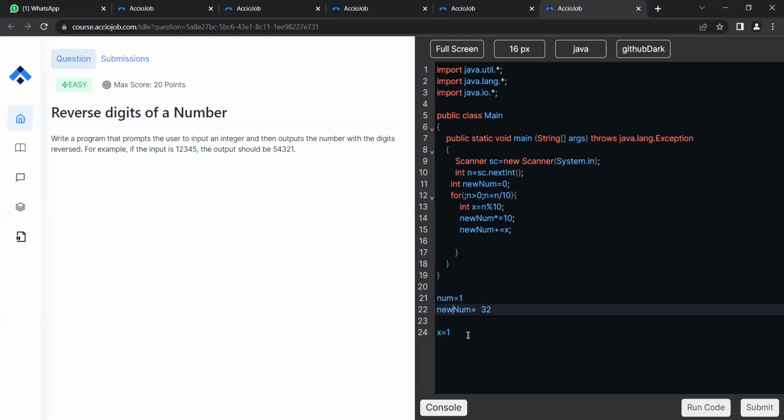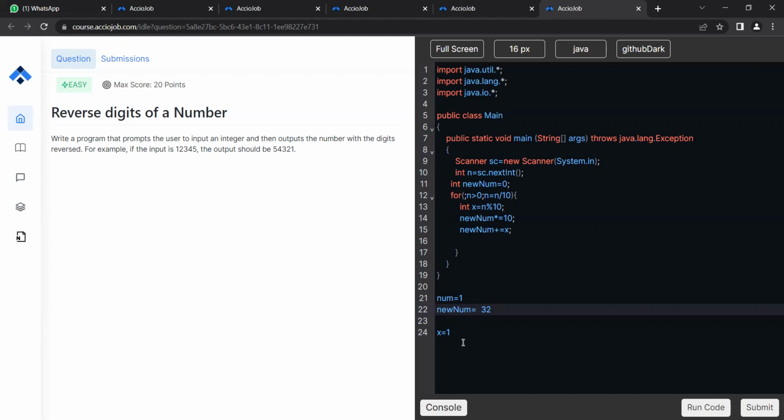So if it is 1, what do I need to do in this case? Now I'm executing line number 14. What will my new number become at line number 14 after the execution? 320. Yes, it will be 320. So you can see I basically shifted 32 once, creating a space for the new number that I need to add. Okay, so line number 15, what do we do now?